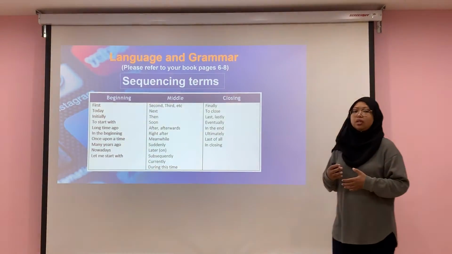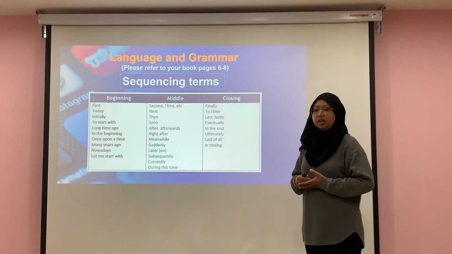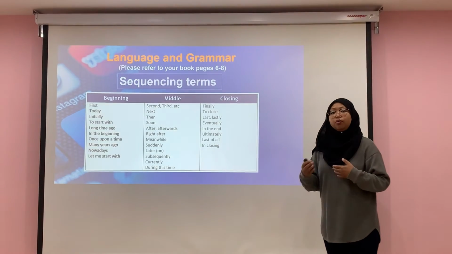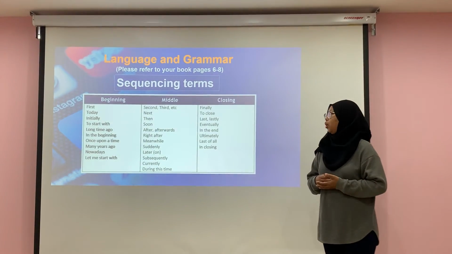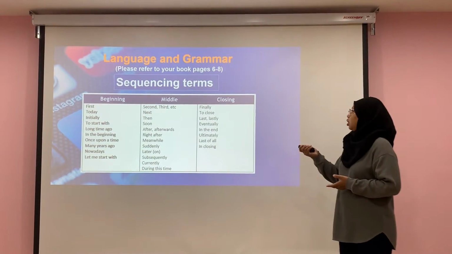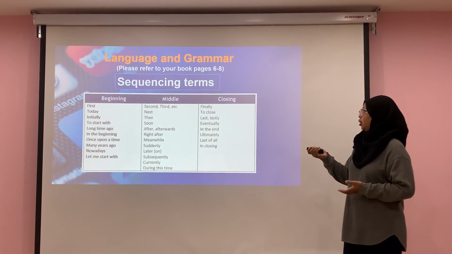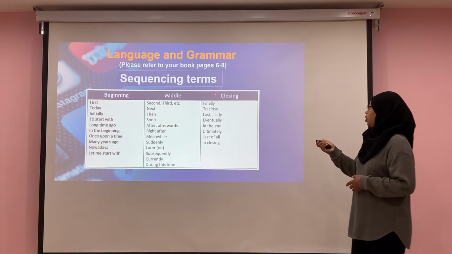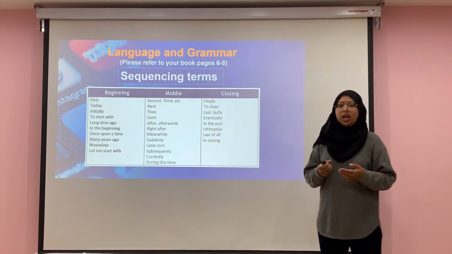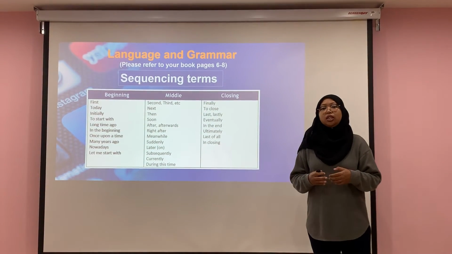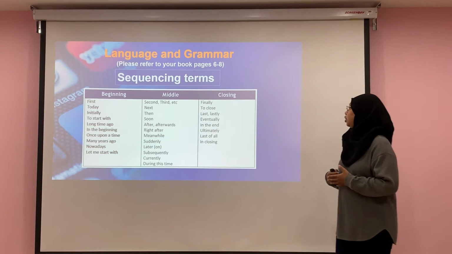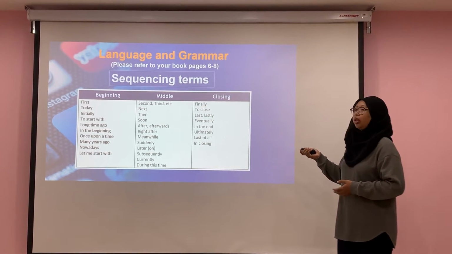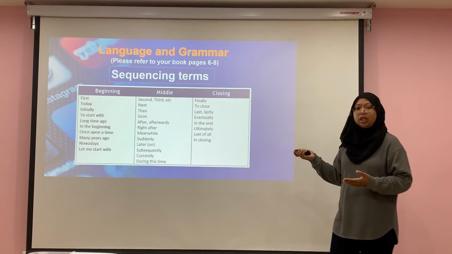When you have started writing the beginning, you can start using the middle when you are moving on to the next item or to the next story. Second, third, next, and lastly, closing. And if you notice, I use the word lastly because this is the closing part of the sentence. So these are the words that you can use when you want to close or make a conclusion in your essay.